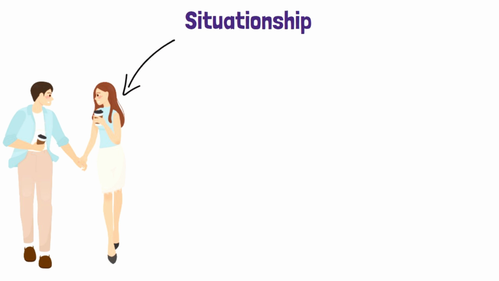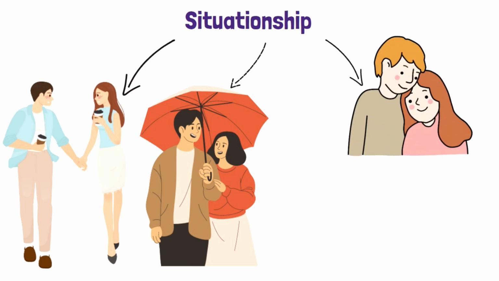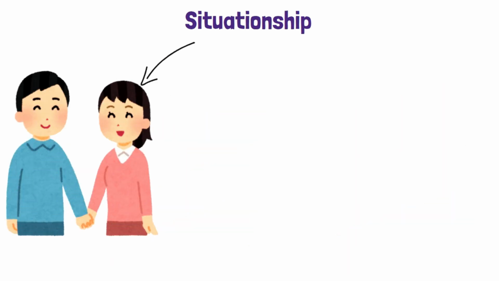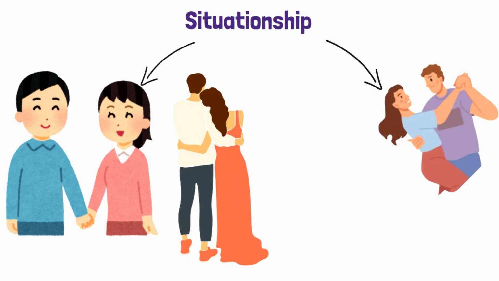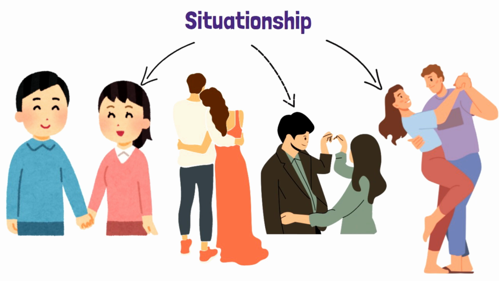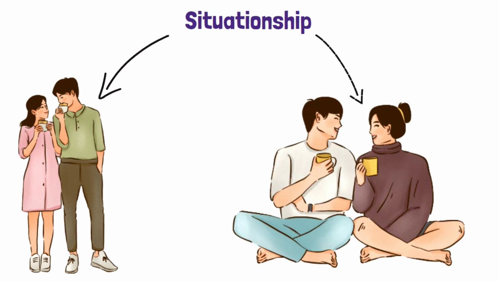Situationship. A situationship is an ambiguous relationship dynamic that falls somewhere between a committed relationship and a casual encounter. It often lacks clear labels or defined expectations, leaving partners unsure about the nature and future of their connection. Situationships can arise from casual dating situations, friends with benefits arrangements, or even close friendships that develop romantic undertones. They may involve inconsistent or sporadic displays of affection, commitment, and emotional investment. While situationships can provide companionship and physical intimacy, they can also lead to confusion, uncertainty, and potential emotional turmoil if both partners have different expectations or levels of investment.